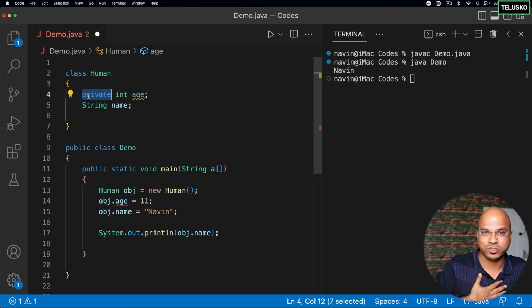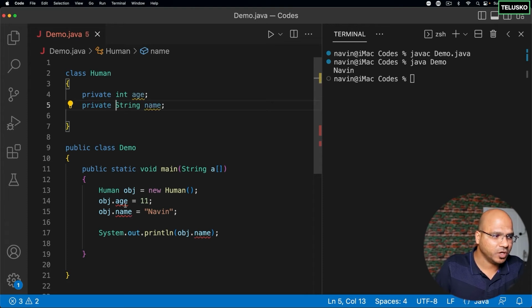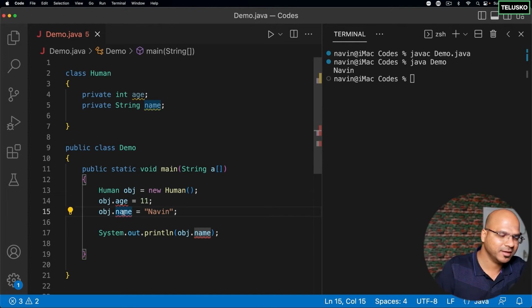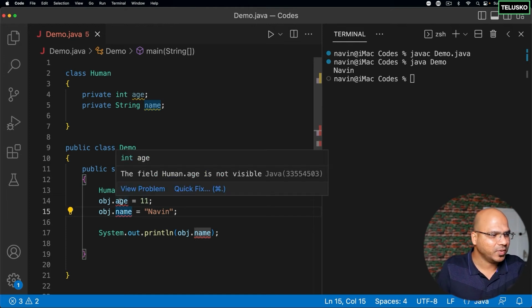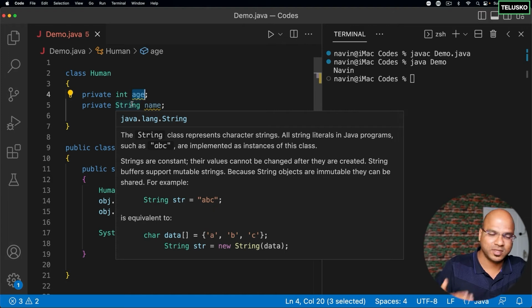Of course, I can use my data because that's private to me, but you can't access my data because that's private to me, right? The same thing can be done for the name variable here. And if you observe, the moment I do that, we got an error here. VS Code helps you there. VS Code says, hey, this variable age is not visible. You know why it's not visible? Because it's private.